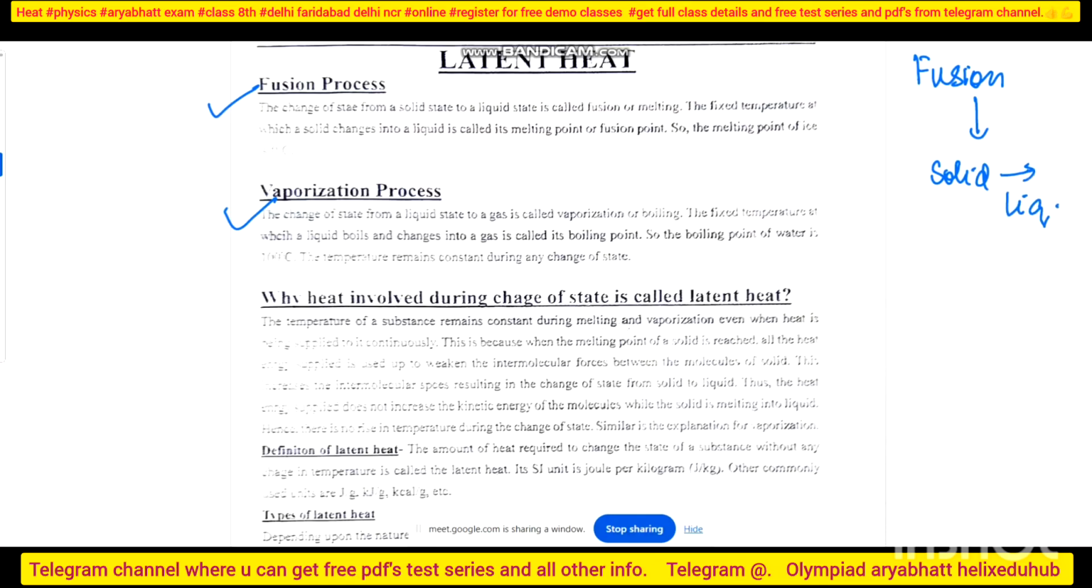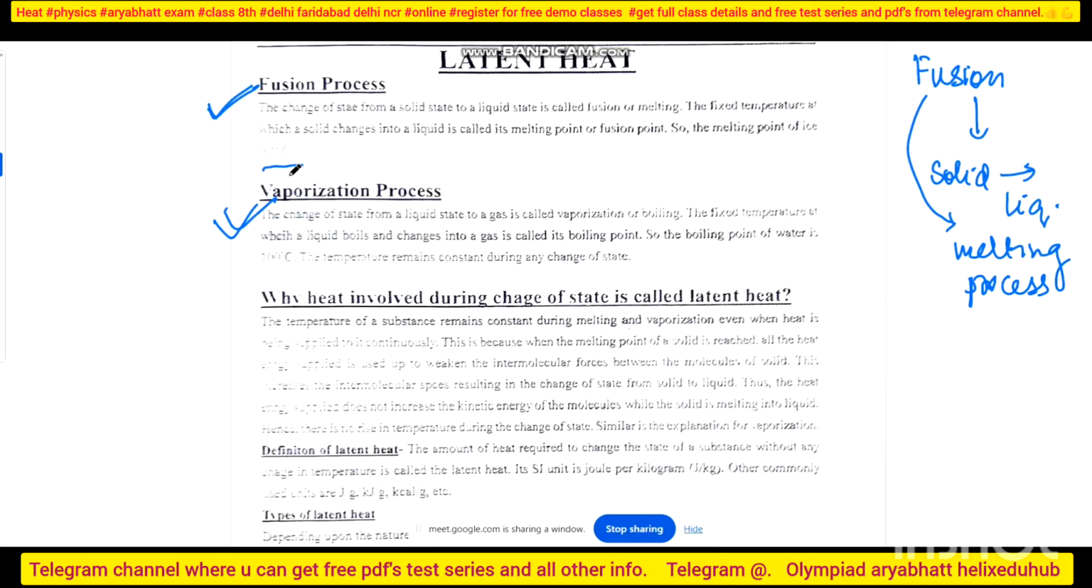Solid changes to liquid, that means I can say fusion is also a melting process. So what I will say, the change in a state from a solid state to a liquid state is called fusion or melting. The fixed temperature at which solid changes to liquid is called melting point or fusion point. So the melting point of ice is 0 degree Celsius. Similarly, in the vaporization process, liquid changes to vapor, or liquid state changes to gaseous state.